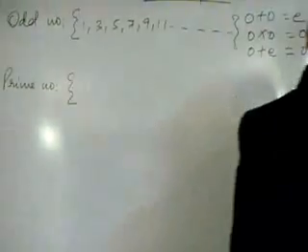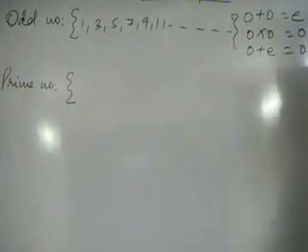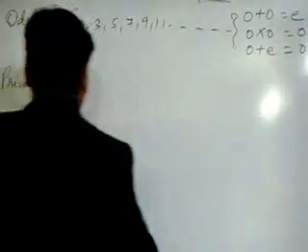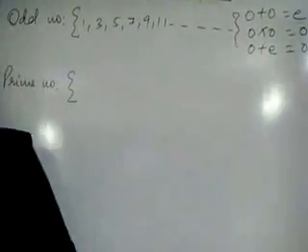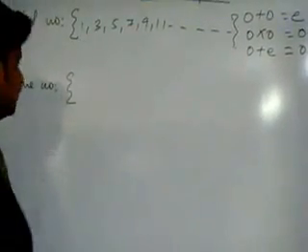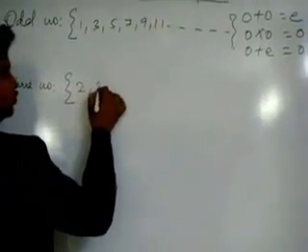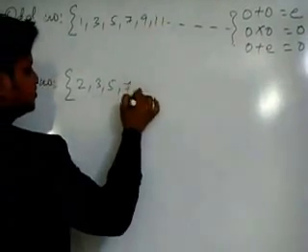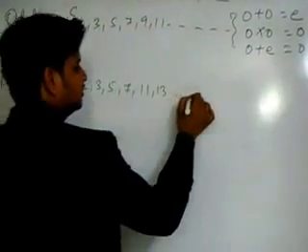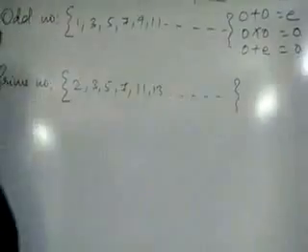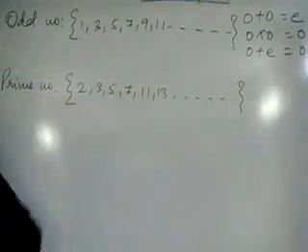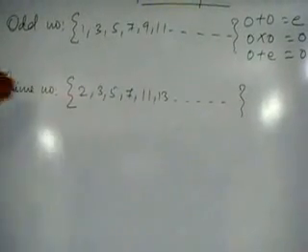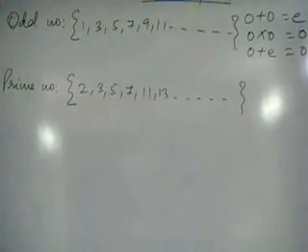Guys, what are prime numbers? A number which is divisible by 1 and the number itself is known as a prime number. For example, 2, 3, 5, 7, 11, 13 and so on. All these numbers are divisible by either 1 or the number itself. So all these numbers are nothing but prime numbers.